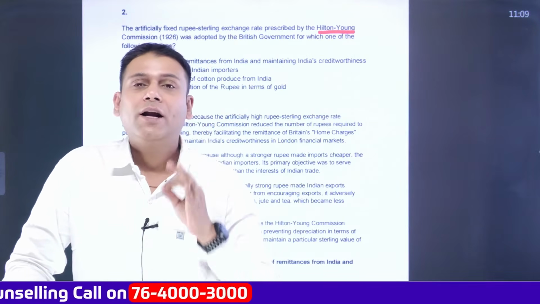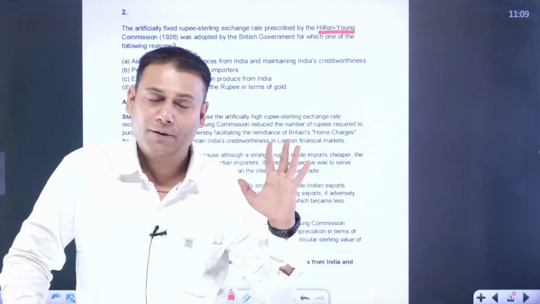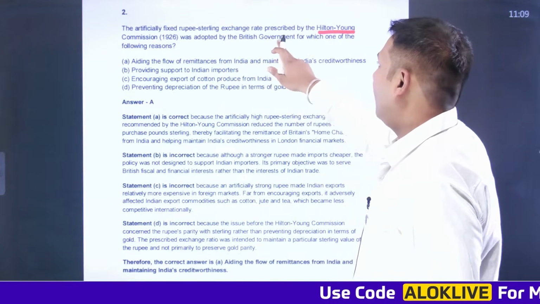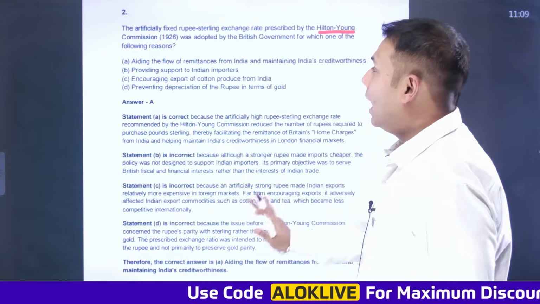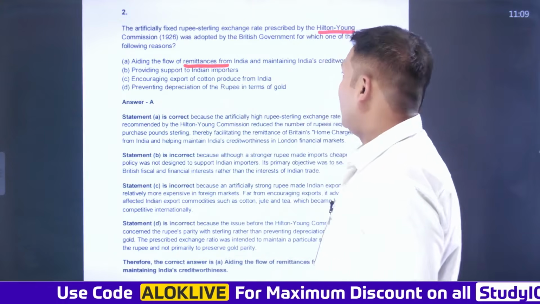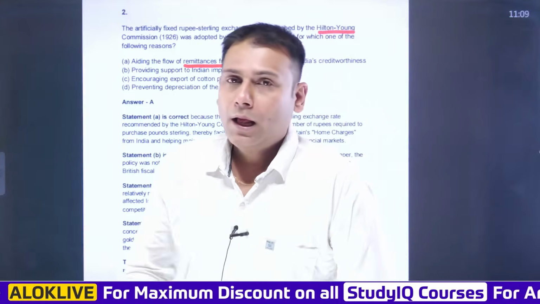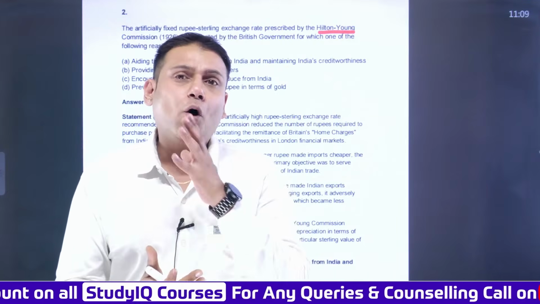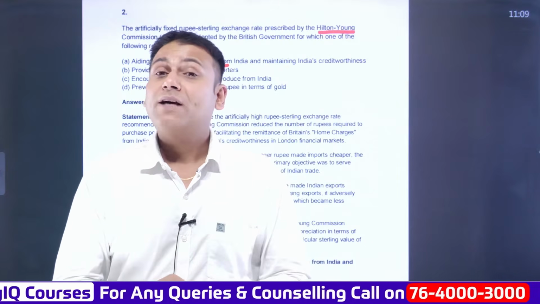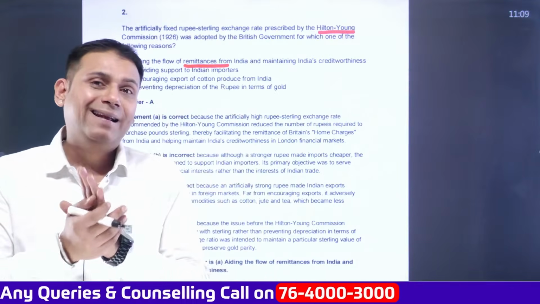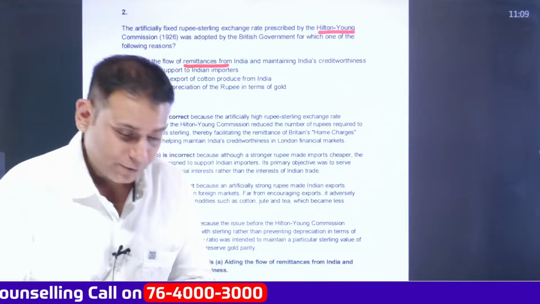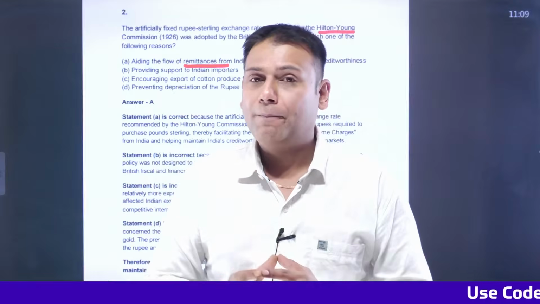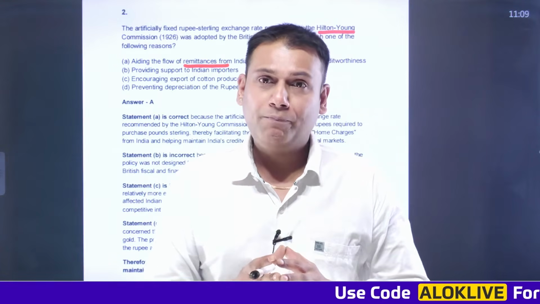So there was a commission related to finance which was referred to as Hilton Young Commission. And the question was, it was adopted by the British government for which one of the following reasons? The answer to this question is aiding the flow of remittances from India. Now, let me speak about one of the theories given by Dadabhai Naoroji, referred to as the drain of wealth theory. Drain of wealth theory was highlighted by Dadabhai Naoroji for the very first time in the 1896 session of Indian National Congress, precisely as a part of his book Poverty and Un-British Rule in India. And this session was presided by Rahmatullah Sayani.